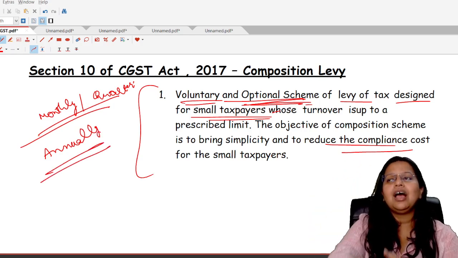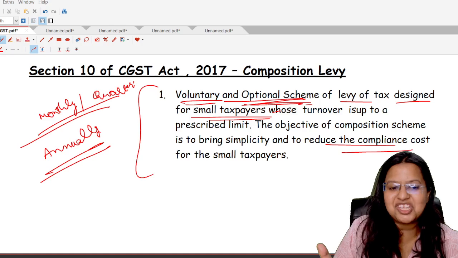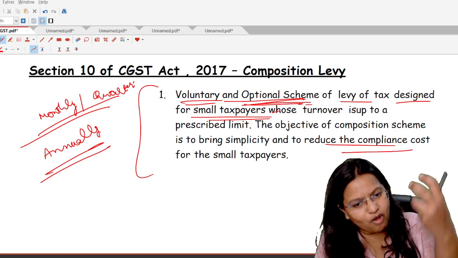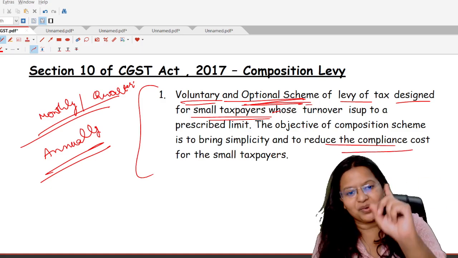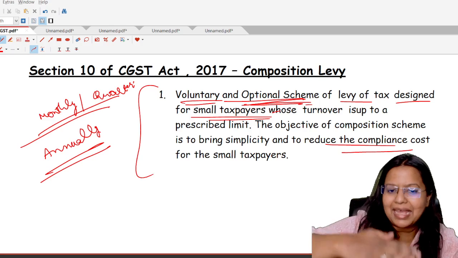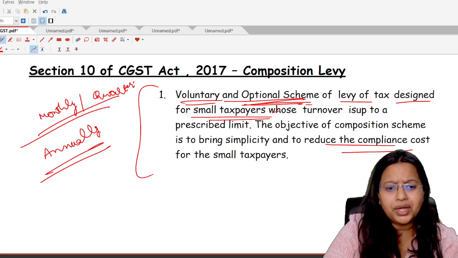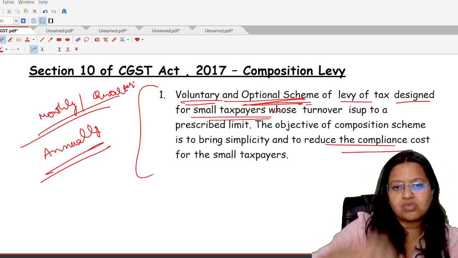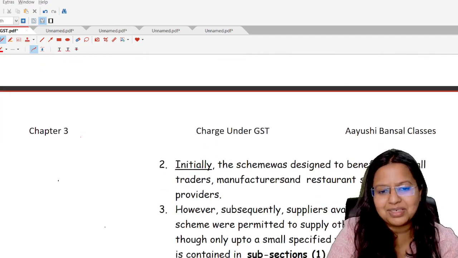So for sure, if Mr. A is coming to me asking to file his GST returns on a monthly basis, obviously he has to pay my fees on a monthly basis, but now he is coming to me only on an annual basis. So the compliance cost for the small taxpayers is reduced. Secondly, they are not required to maintain any books of account, so that cost will also be reduced. Otherwise, an accountant is going to charge a huge amount for that.